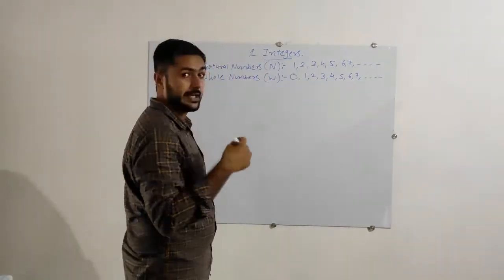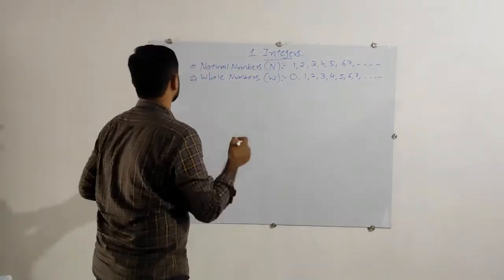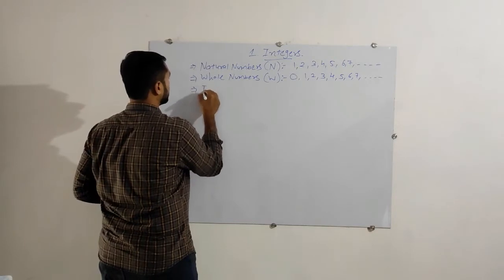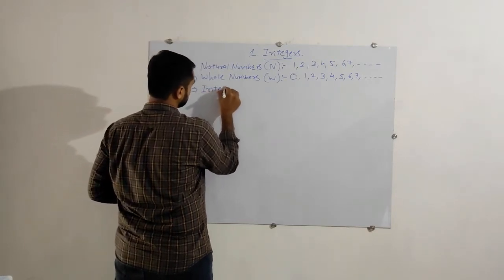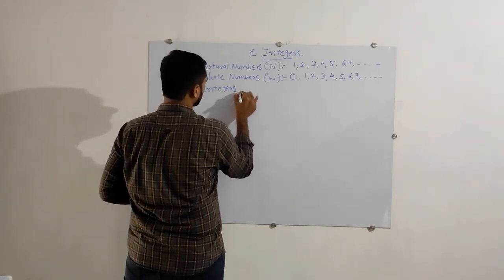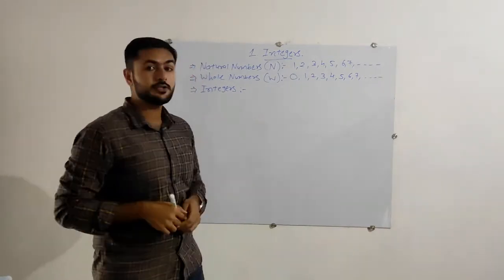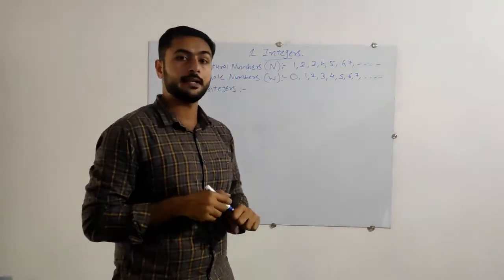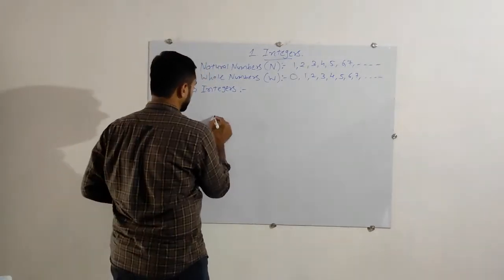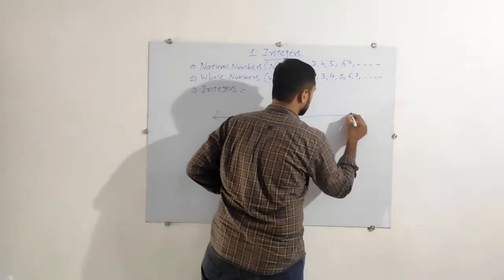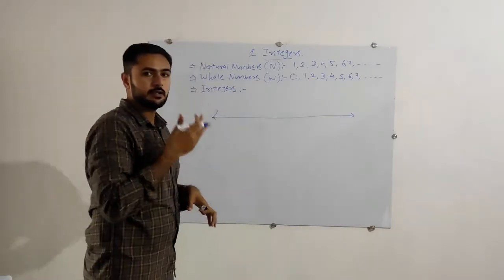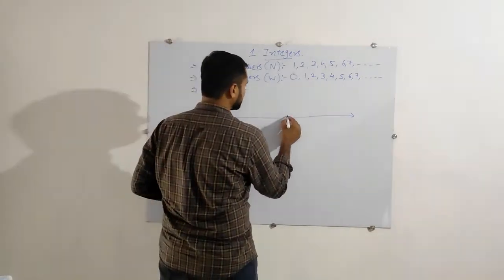Now next comes the integers. Before I define integers, we will look at the number line and then go to integers. If you see a number line anywhere, in the middle you will find 0.